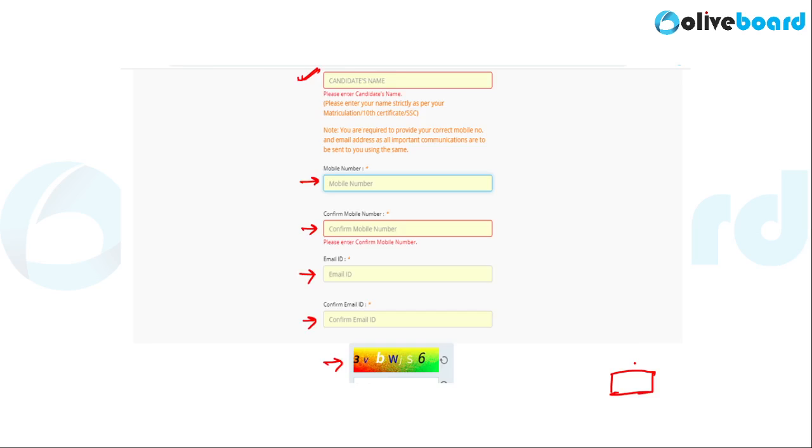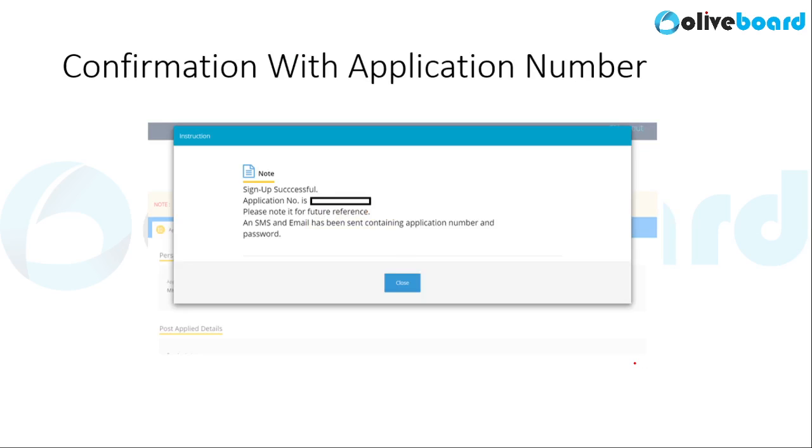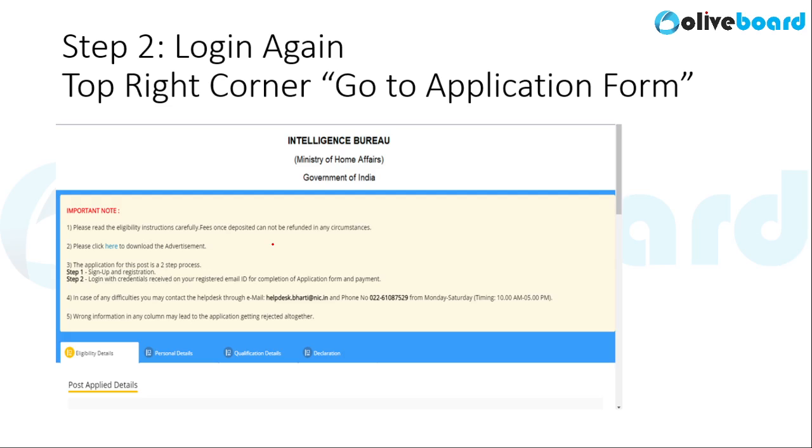As you click on submit, you will be given a confirmation with your application number. So your application number will appear in the screen in front of you, but your password will be sent to you via SMS or email. So make sure that you have your phone with you, as you need to check the application number and password. Now what you will need to do is you'll need to log in again. As you log in again, you will need your application number and your password that has been sent to you through SMS. So furnish those details and log in again.